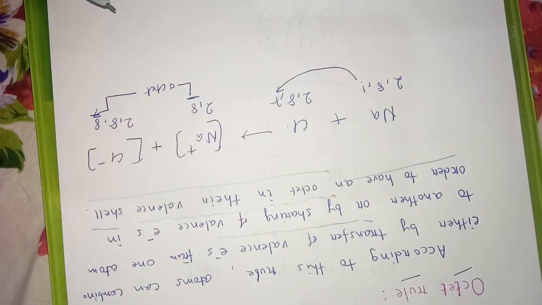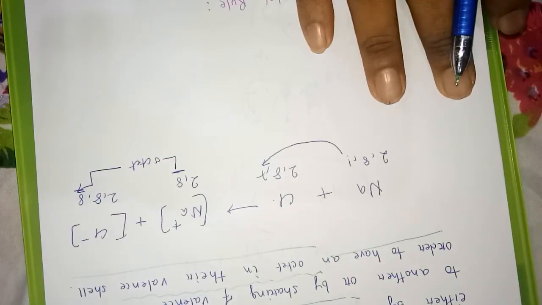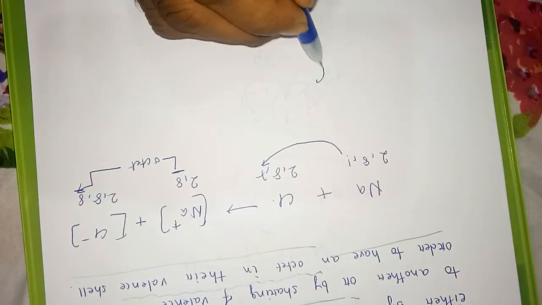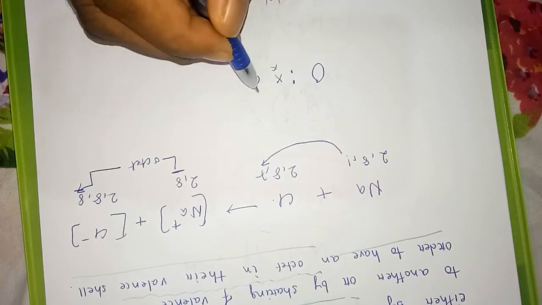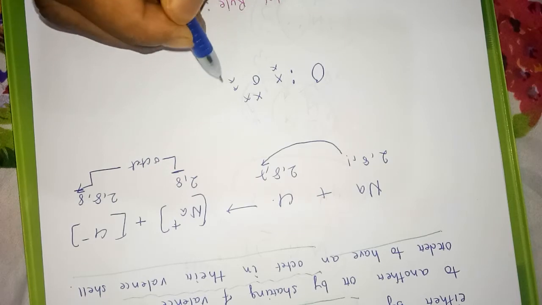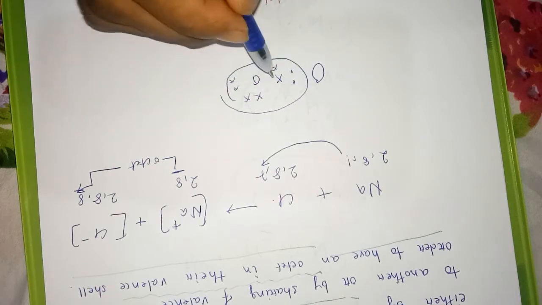So this is what tells about the octet rule. Or, as we have done earlier, by sharing of electrons they also attain the octet configuration.